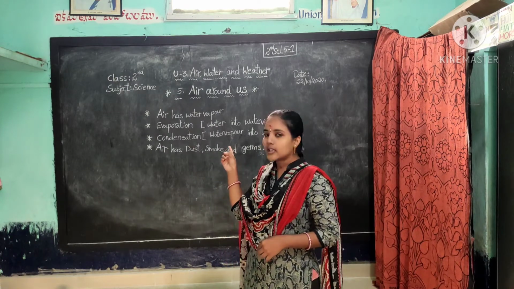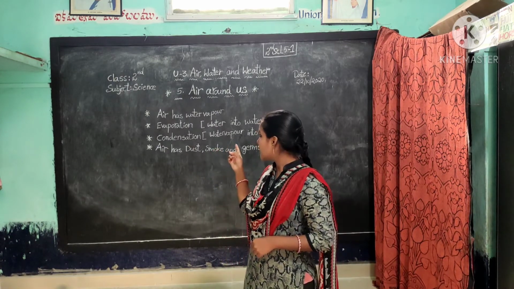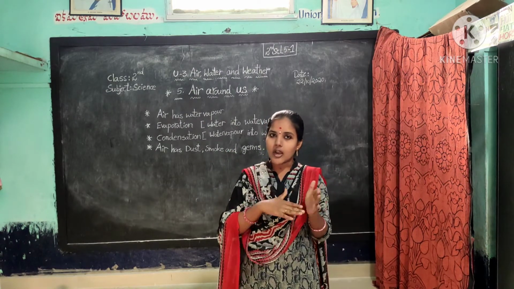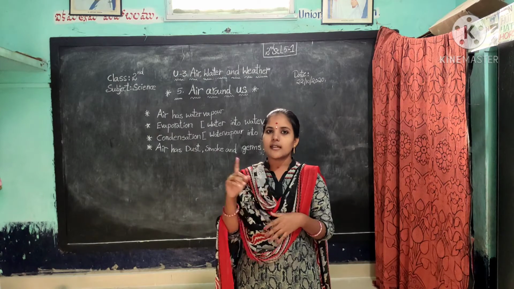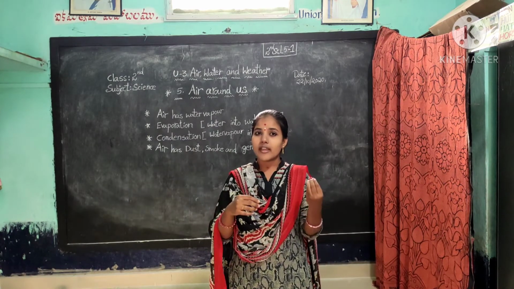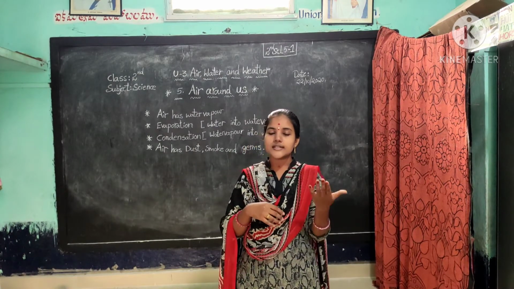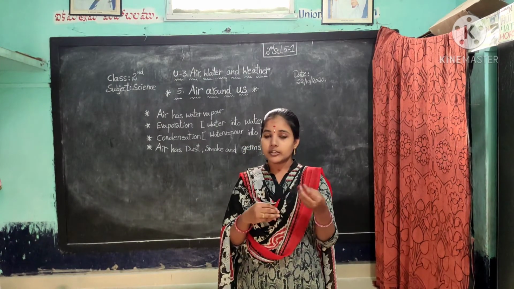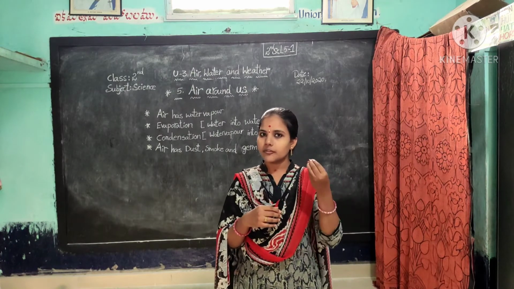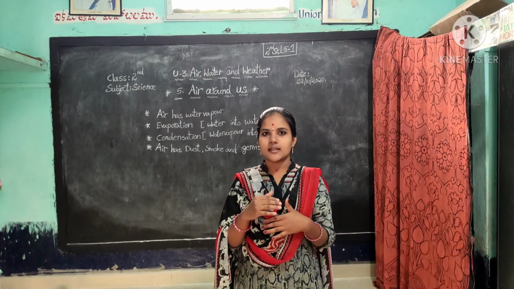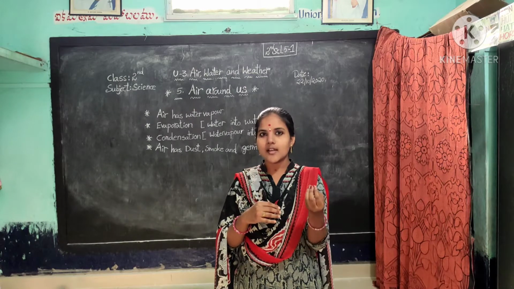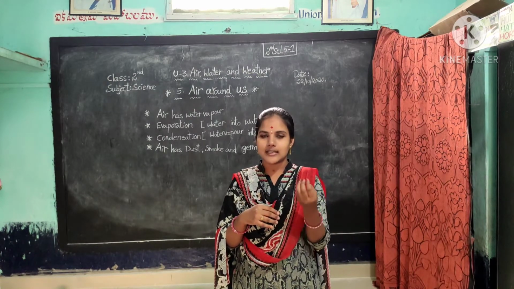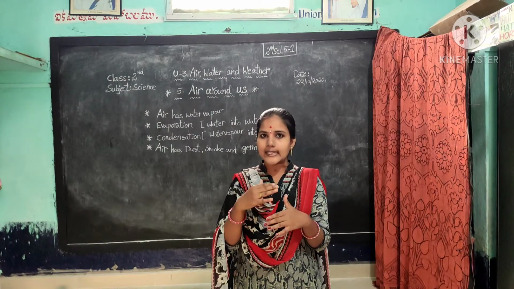Once you observe the spelling of evaporation, children, E-V-A-P-O-R-A-T-I-O-N, evaporation. The change of water into water vapor is called evaporation. How do you see evaporation? Let us see how water changes into water vapor. If you take a kettle, fill it with water, keep the kettle on the stove and heat it.